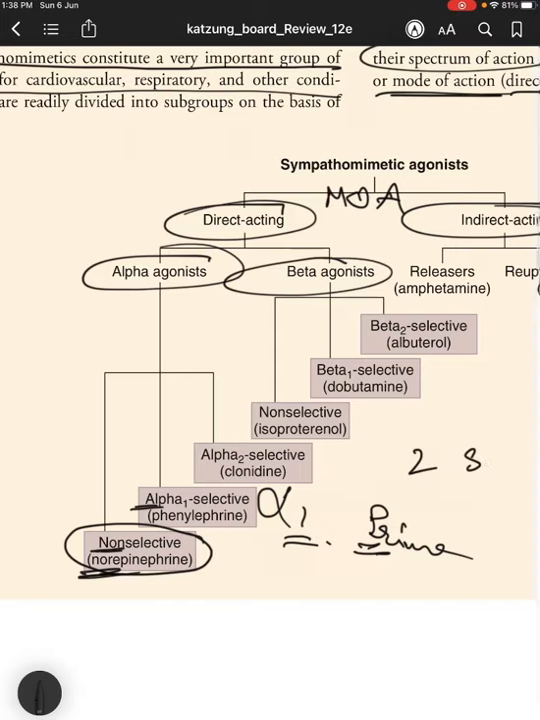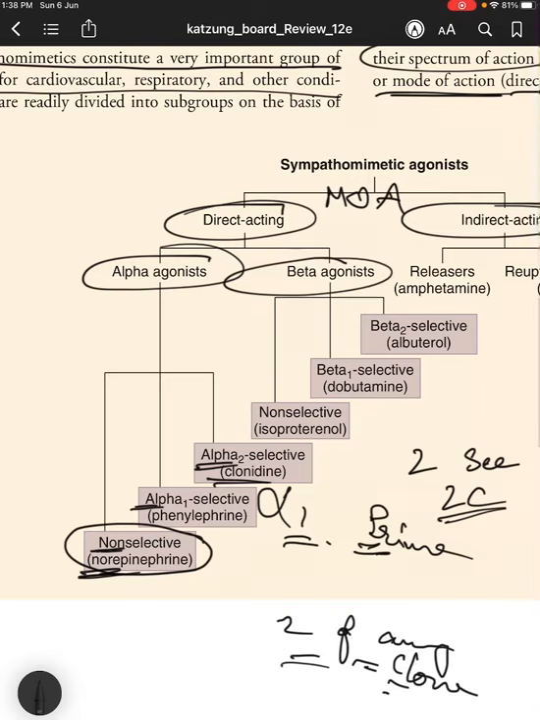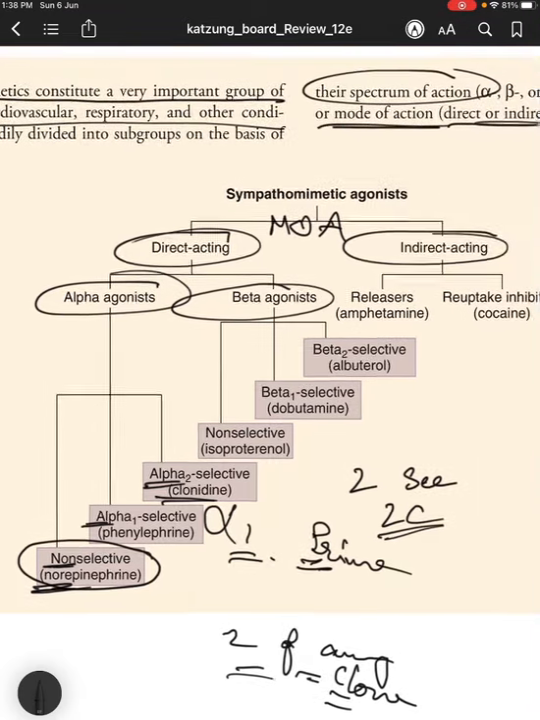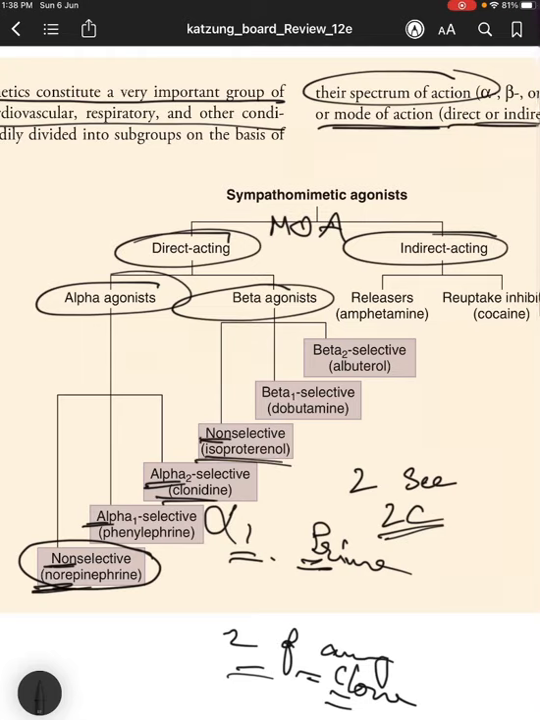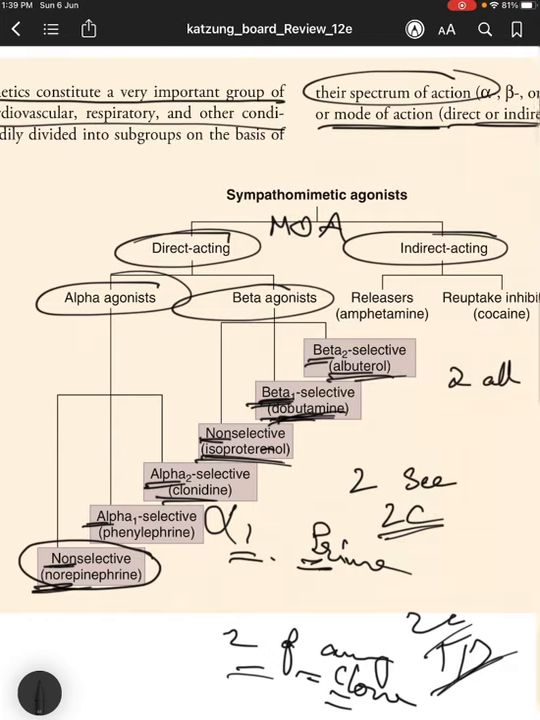Next alpha 2, see you need ICE 2C, so clonidine, or if you have 2 of anything, it is a clone, right? So alpha 2, clonidine. Now coming to beta agonists, non-selective is isoproterenol, okay? Beta 1 selective is dobutamine, okay? So first it was 2C, now it's 1D, to see a 1D object. So dobutamine, okay, you're doubting this. So beta 1, to see 1D, dobutamine, and beta 2 selective, 2 all, so beta 2 albuterol.